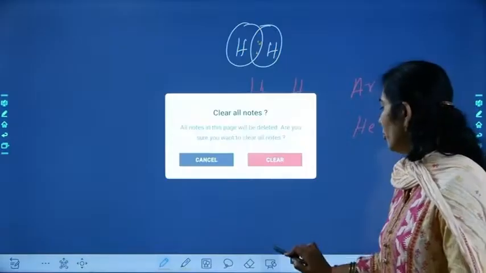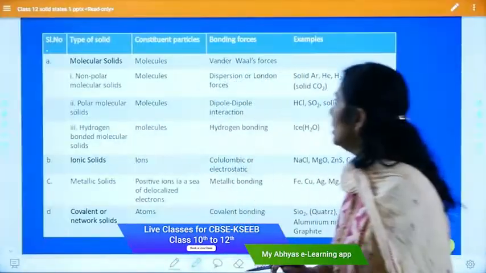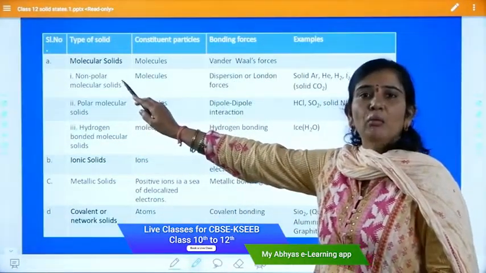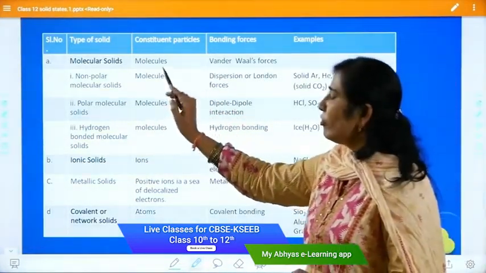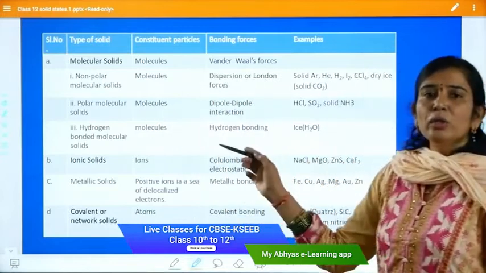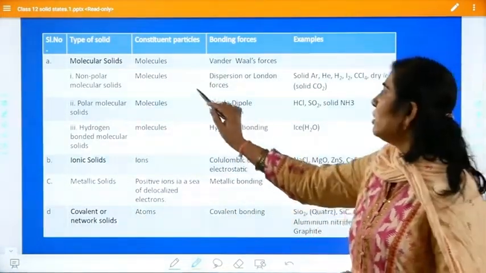That we call non-polar molecular solids. What do you mean by non-polar molecular solids? The molecules where, due to the presence of non-polar bonds, the solids are formed.